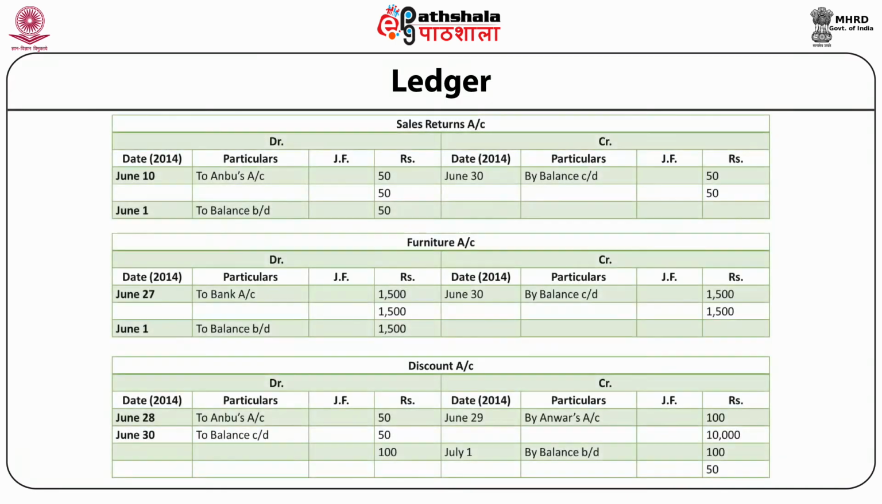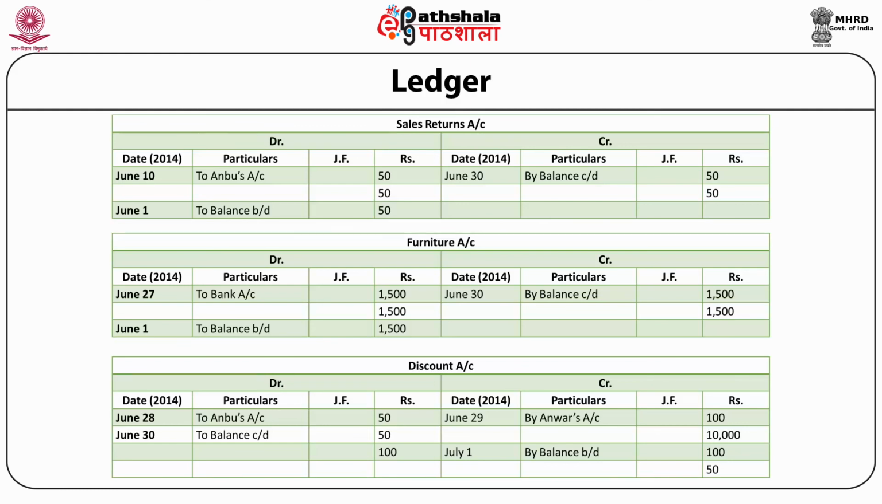Next, sales returns account. Debit side, June 10, to Anbu's account rupees 50. Credit side, June 30, by balance carried down rupees 50. Ledger total 50 on each side. Now on July 1, on debit side, to balance brought down rupees 50.